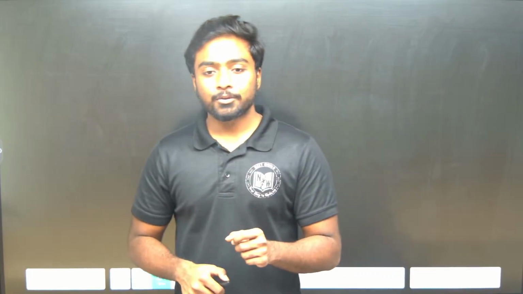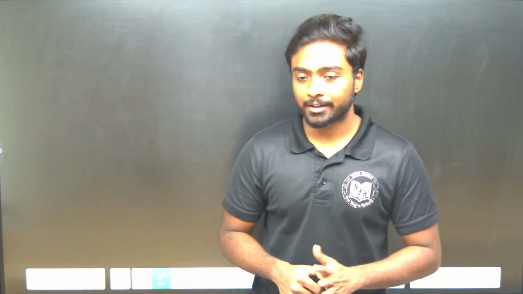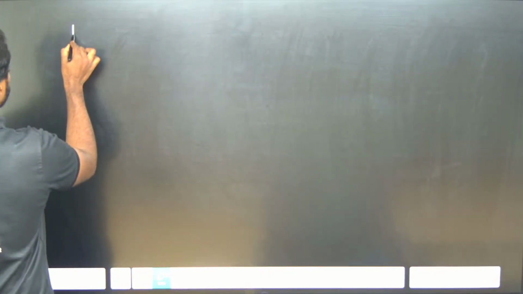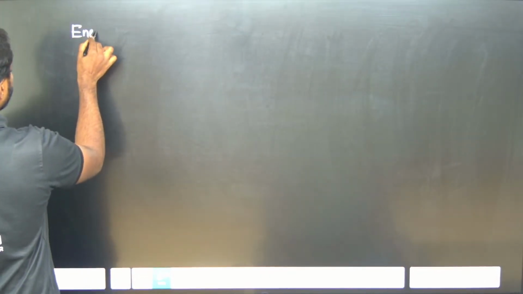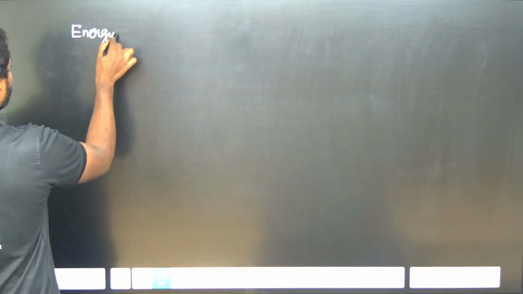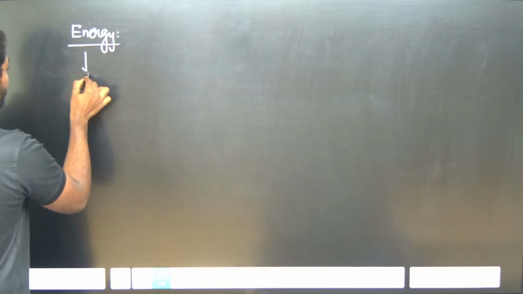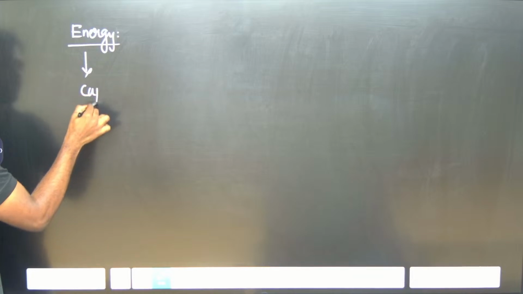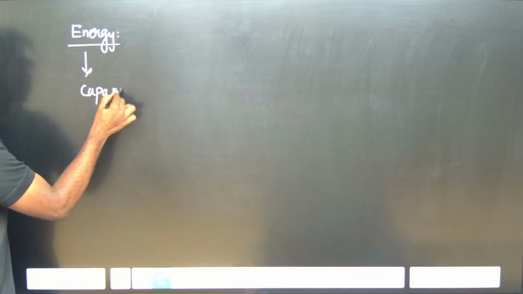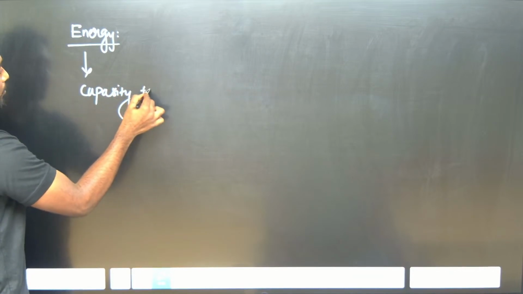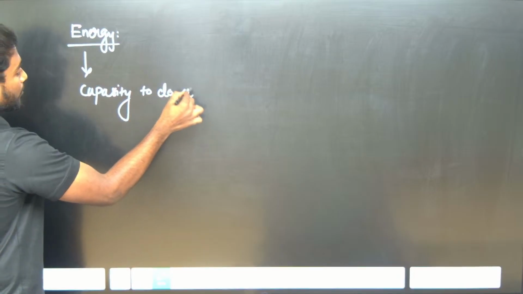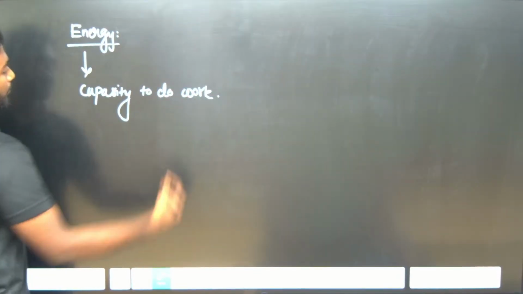So I can say that the capacity to do work is known as energy. Energy is nothing but the capacity to do work.